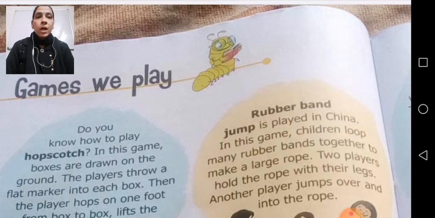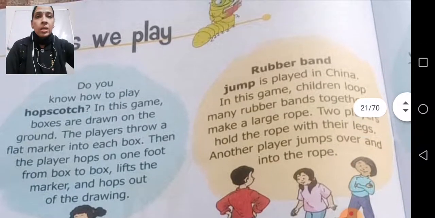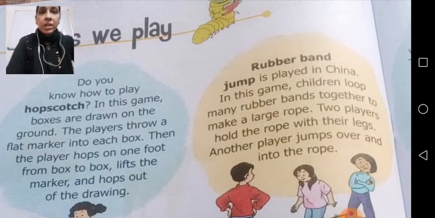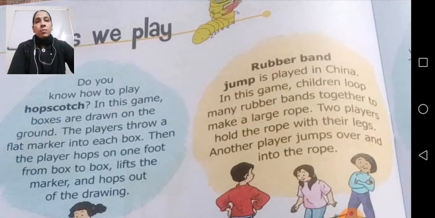So children, now we'll start with the introduction of different games. Now, many of these games are gully games. What do you mean by gully games? Gully games means games which were played in the streets, in villages, in the cities, and we do not have a specified set of rules for these games. We make our own rules, and according to those rules only we were playing the games. So that is one kind of game.